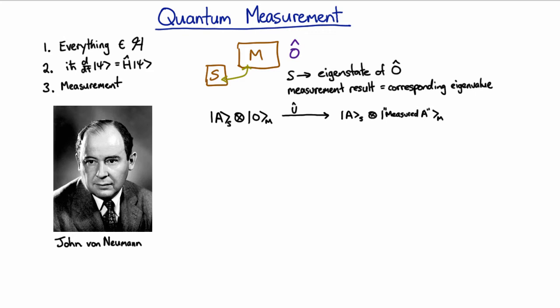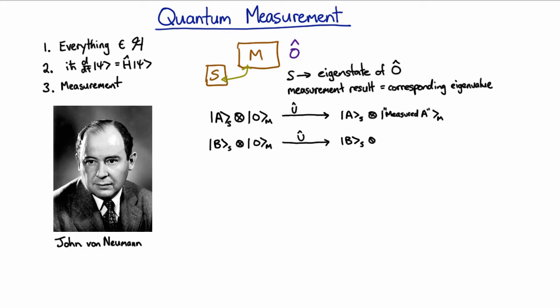So if it definitely had the value A, this observable, then we would measure that and the device would register that we'd measured that. But what if it was in state B? This is a different possible eigenstate of our observable. We're starting with the same initial state for our system, but this time our evolution has to give us something else. So it's the same evolution because it's the same Schrödinger equation. However, this time we have to be in state B.